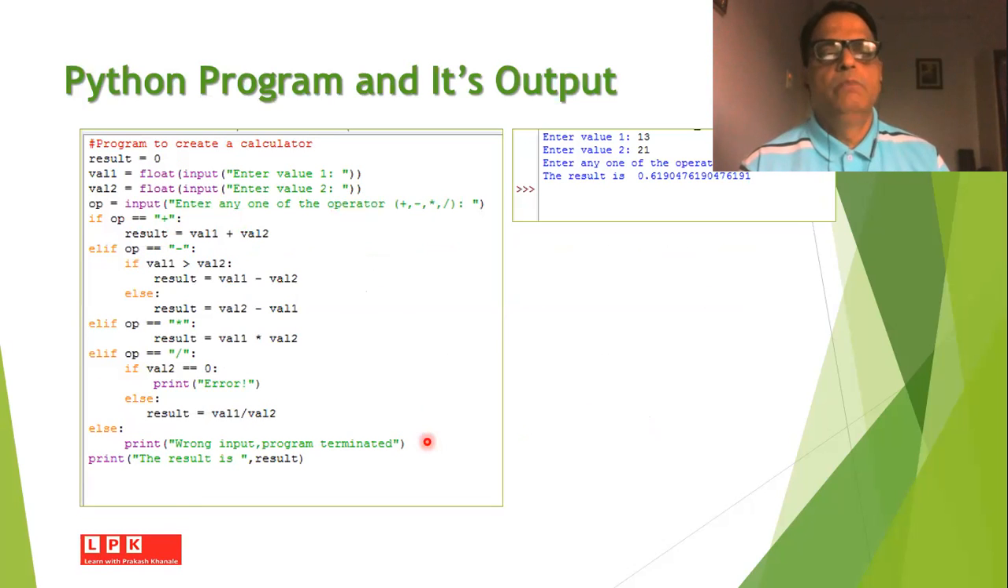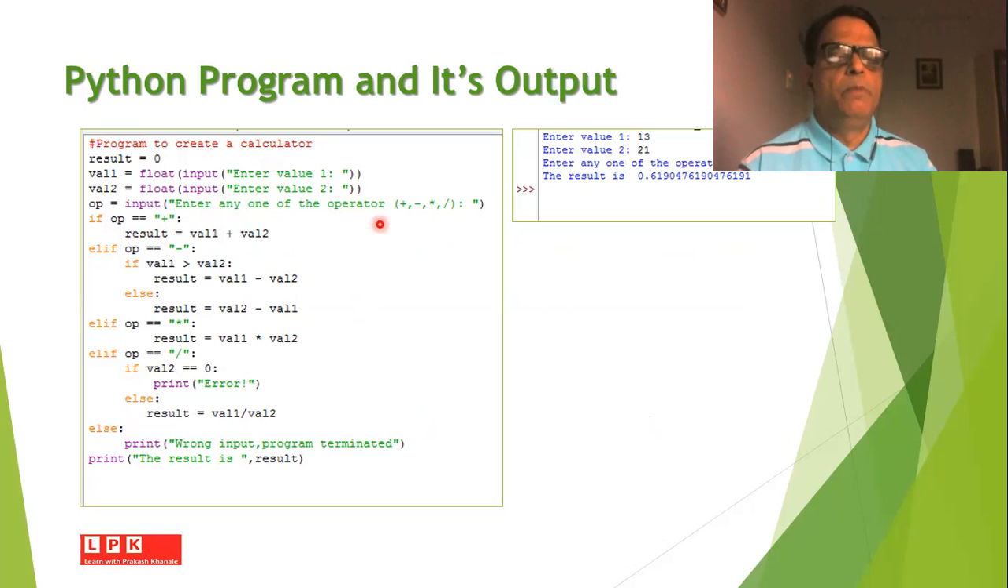So this is a small Python program. Suppose we want to create a calculator. So initially we will assign the value of result equal to 0. Value 1 is a float value. We will ask the user to enter value 1. Value 2 is also a float value. We will ask the user to enter value 2. And then we will ask the user to enter any one of the operators.